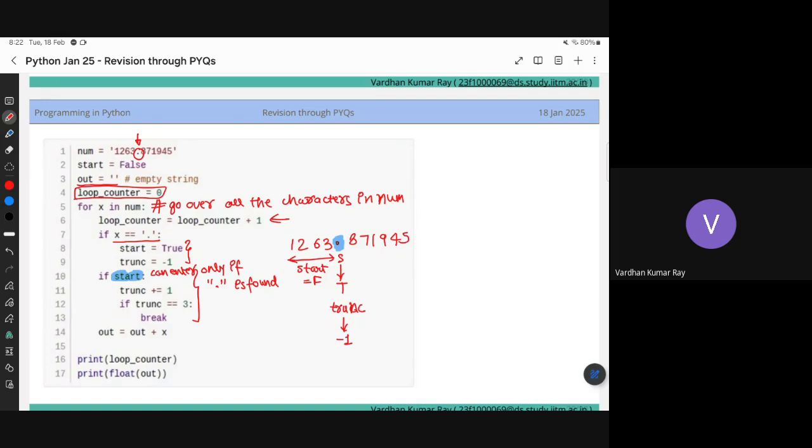So it will enter the if body only if I have read a point, in the sense this dot character. Because I have a dot character, I will enter this if body and update the truncated part by 1. I will add 1 to it every time till it is 3. It was -1 in the beginning, it will become 0, then 1, then 2, and then 3.